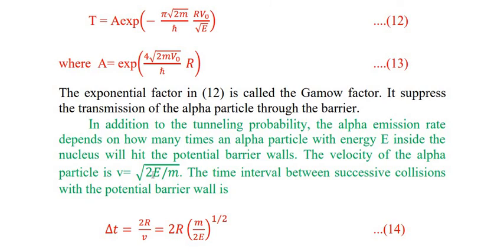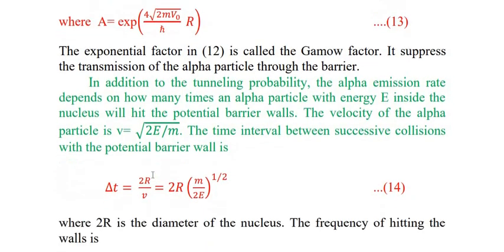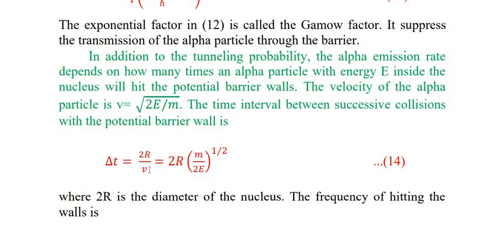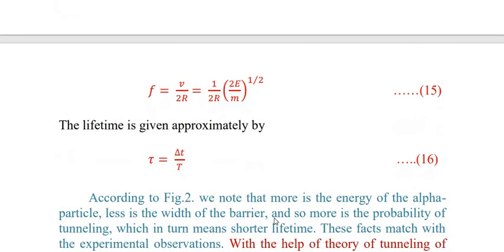The velocity of the alpha particle is v is equal to under the root E upon m. The time interval between the successive collisions with the potential barrier wall is delta t is equal to 2R upon v, that is equal to 2R (m upon 2E) to the power 1 upon 2, where 2R is the diameter of the nucleus, and the frequency of hitting the wall is f is equal to v upon 2R, that is equal to 1 upon 2R under the root 2E upon m.